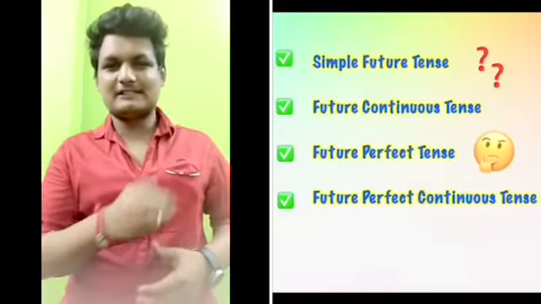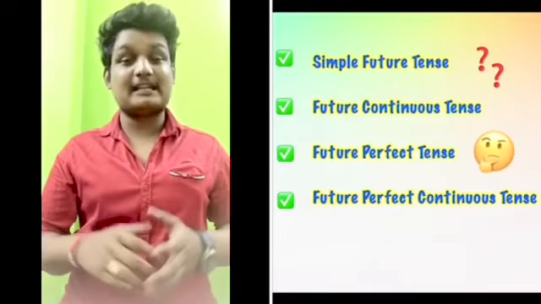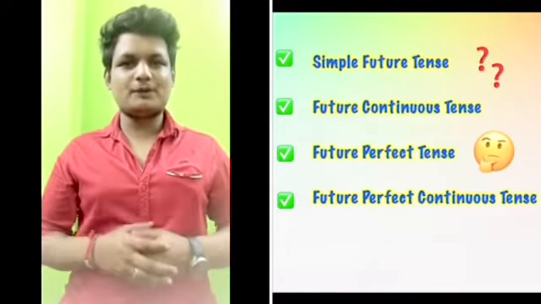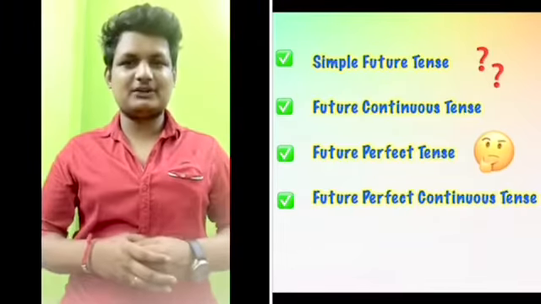So students, we have four types of future tense. First one is your simple future tense. Next we have your future continuous tense. Third is your future perfect tense. And the last one is your future perfect continuous tense. Now students, let us start our show with the simple future tense.